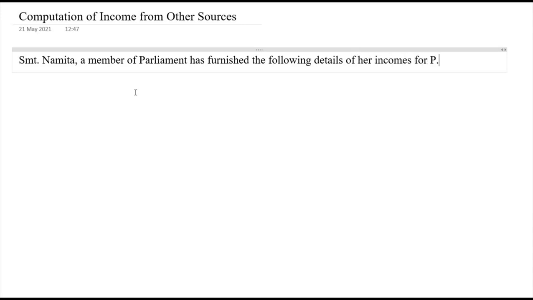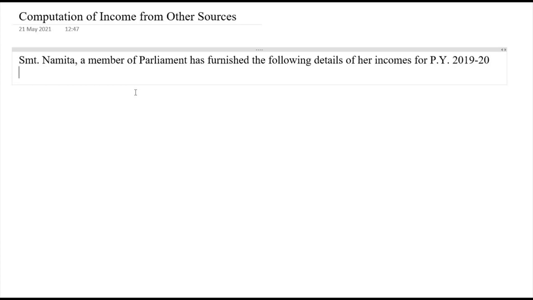Srimati Namita, a member of parliament, has furnished the following details of her incomes for the previous year 2019-20.